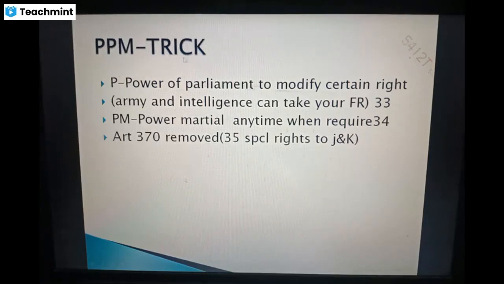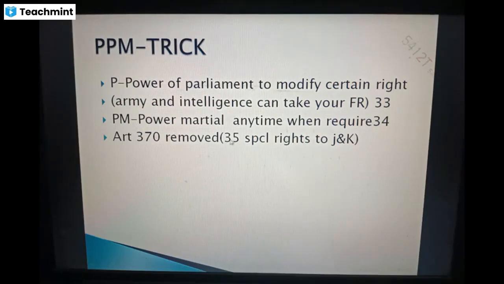Next, PPM trick. P for power of the Parliament to modify certain rights. Article 33: army and intelligence can have their fundamental rights restricted, and that is only the power of the Parliament. And PM for power of martial law, anytime you can take rights during emergency.